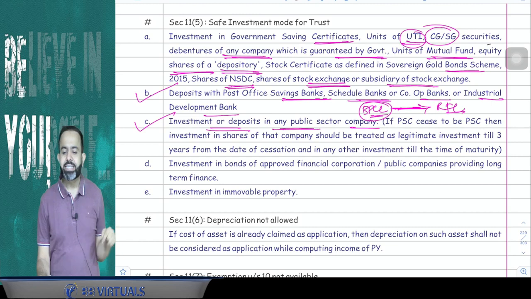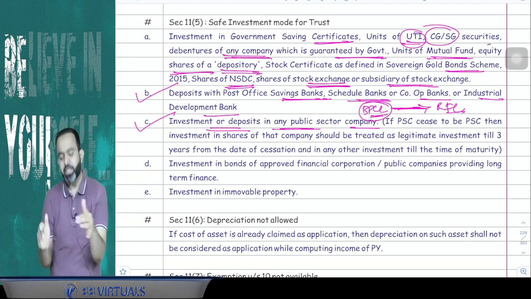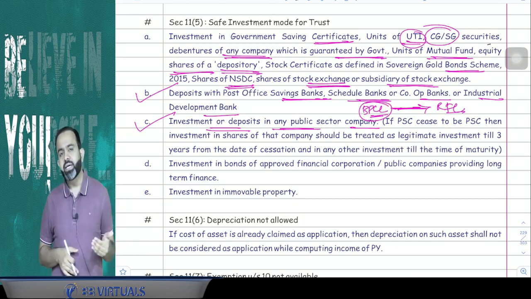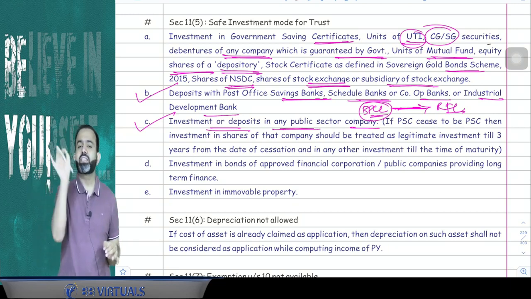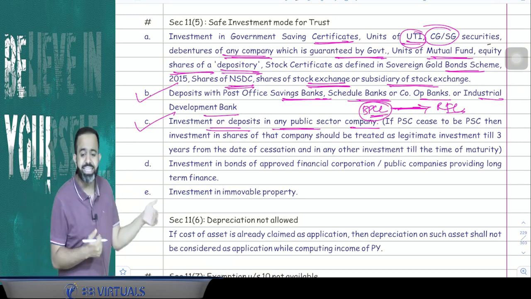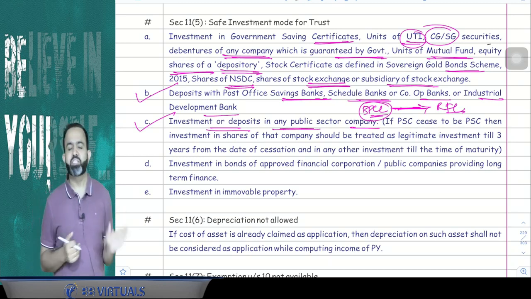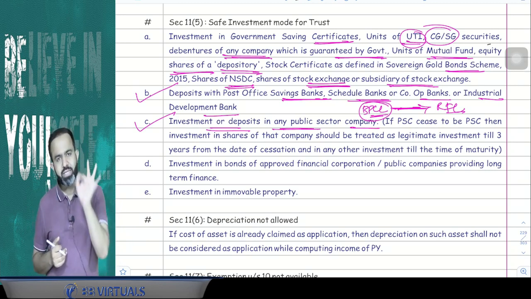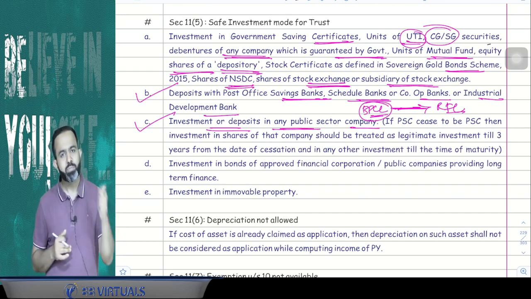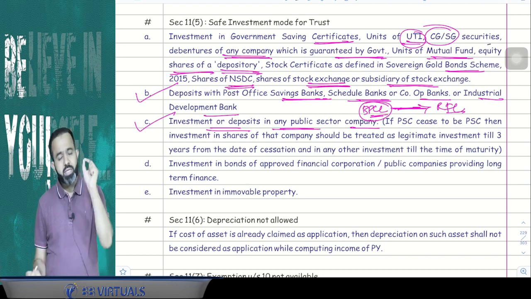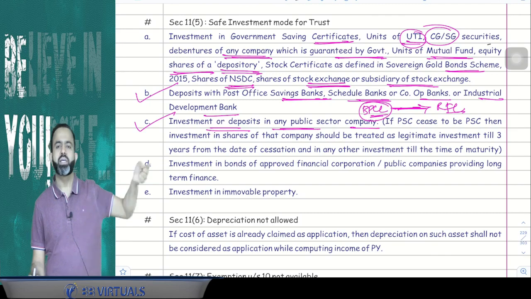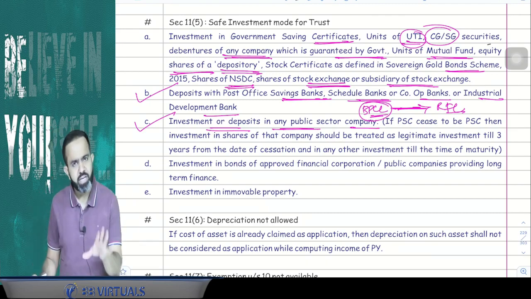So here the lawmaker says that suppose that public sector company ceases to exist as a PSC, in that particular case, suppose the trust had invested in the shares, then guys, from the date of conversion for the next 3 years, it will be treated as a legitimate investment. Means for the next 3 years it will be treated as a legitimate investment, but obviously within 3 years they have to exit from that investment. Now, suppose they were invested in bonds or debentures and all, then till the date of maturity it will be treated as a legitimate investment. You got my point or not?